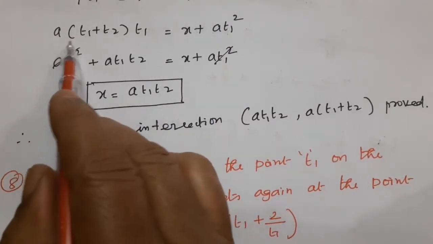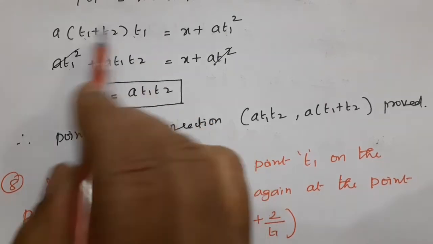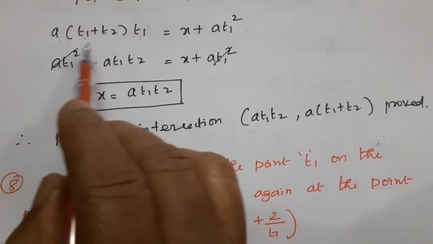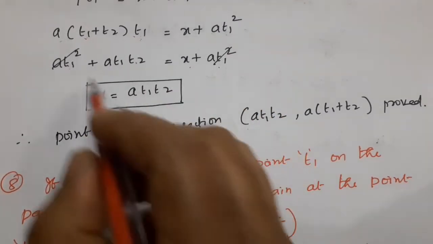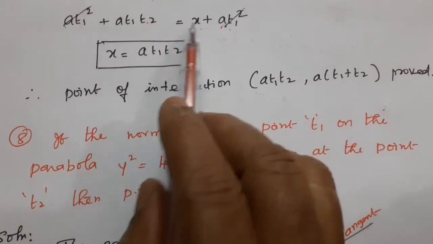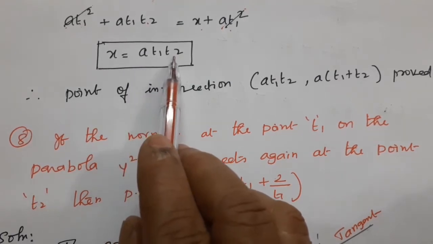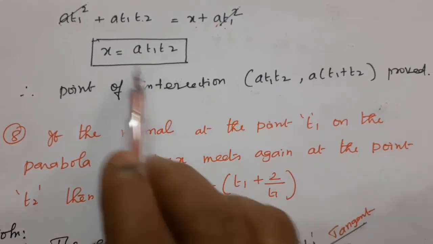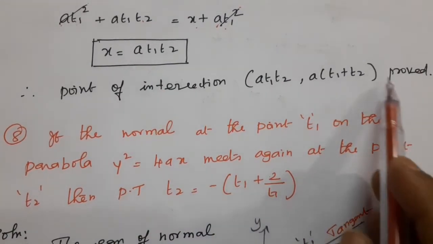Now multiply a into t1 into t1. Already outside also what? One more t1. So a t1 into t1 is a t1 square, a t1 into t2, equal to x plus a t1 square. We cancel a t1 square on both sides. We get the x value. What is the x value? x is equal to a into t1 into t2. Therefore, the point of intersection is nothing but what? x value is a t1 t2, comma, a t1 plus a t2. Hence, we prove the result.